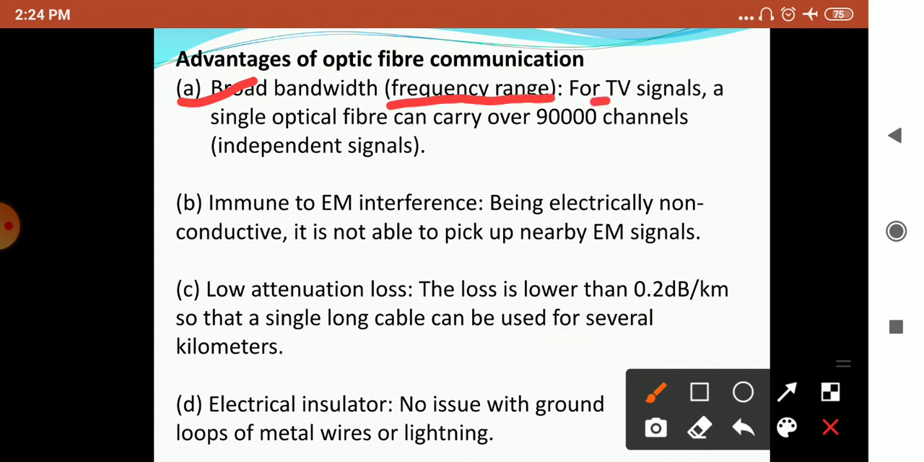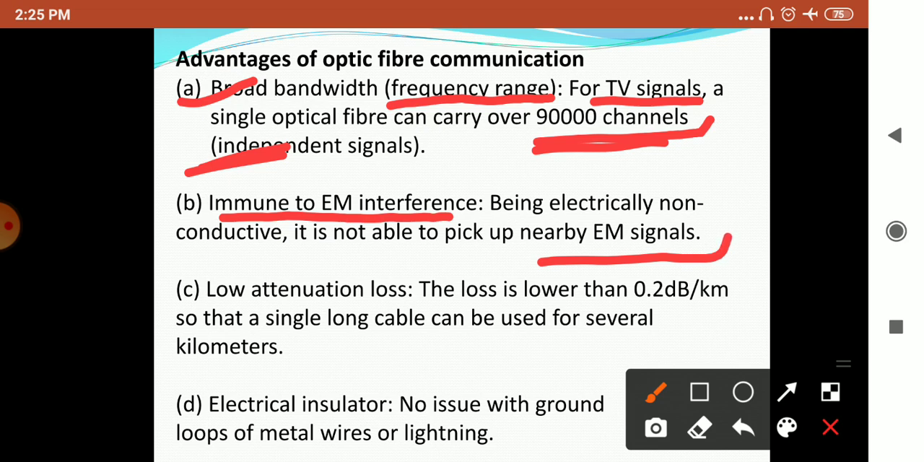For TV signals it can carry signals for 90,000 channels independently. A single optical fiber can carry over 90,000 channels. So this is a very good advantage of optical fiber. Then it is immune to electromagnetic interference, that is, being electrically non-conductive, it is not able to pick up nearby electromagnetic signals. So other signals cannot interfere with this.